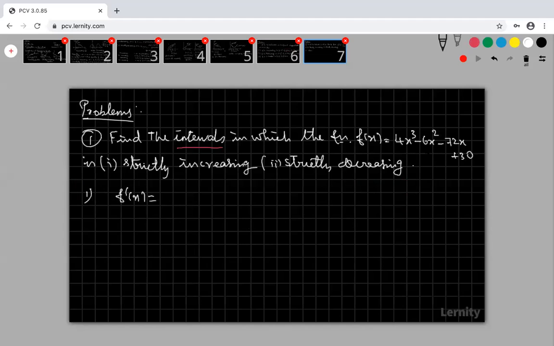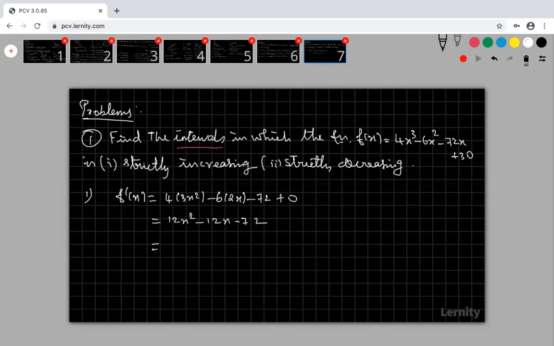So I am finding f dash of x, the derivative. It is 3x square from x cube, 2x from x square, minus 72, plus constant whose differentiation is 0. So this is 12x square minus 12x minus 72.